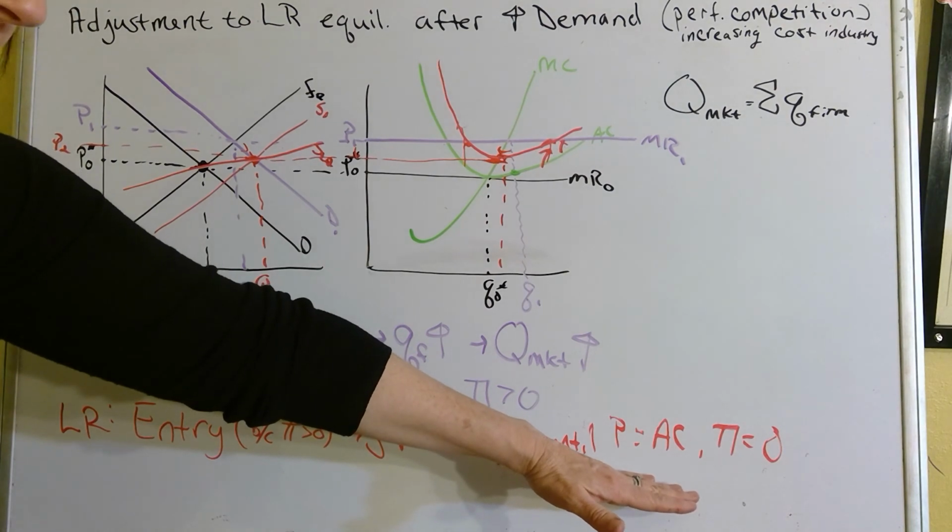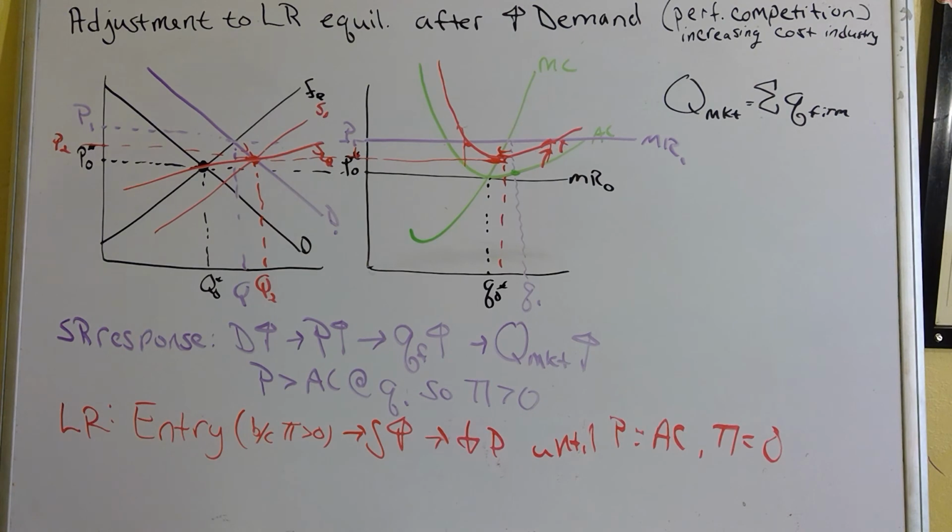This part is always true, regardless. Regardless if it's a demand increase, a demand decrease, an increasing cost industry, a constant cost industry, the punchline, the fundamental thing is the same. If there's a positive economic profit or a negative economic profit, firms will enter or leave the industry, causing supply to change, causing price to move until price hits minimum average cost, until profit is back to zero and there's no more incentive to enter or leave the industry.